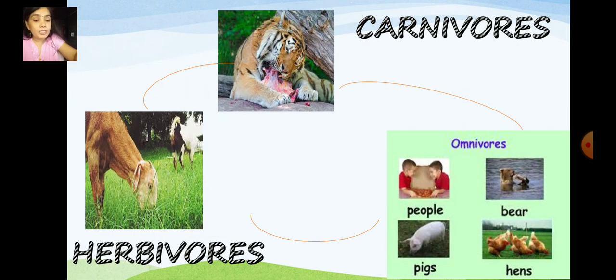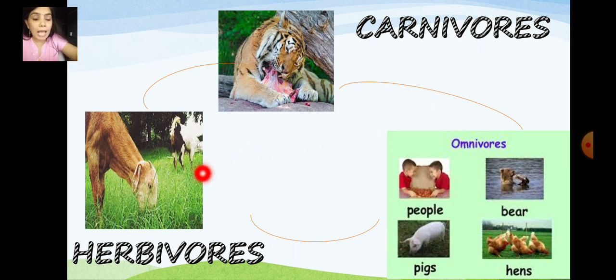Now, we have already studied the food chain in the earlier standards, I think. So, there are three categories: herbivores, carnivores and omnivores.